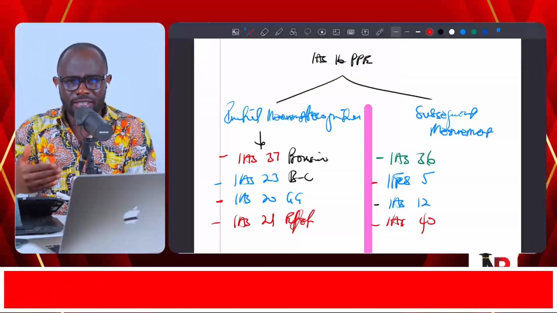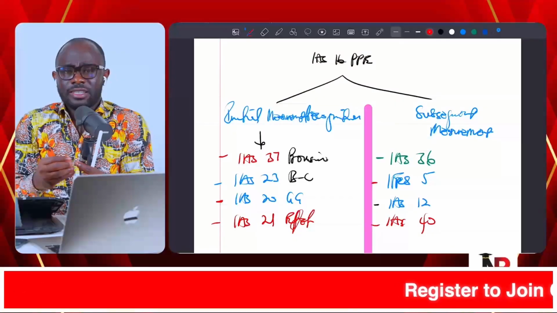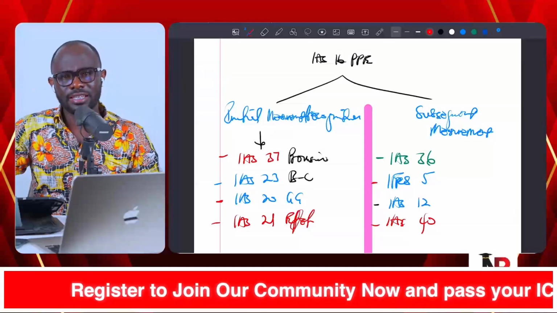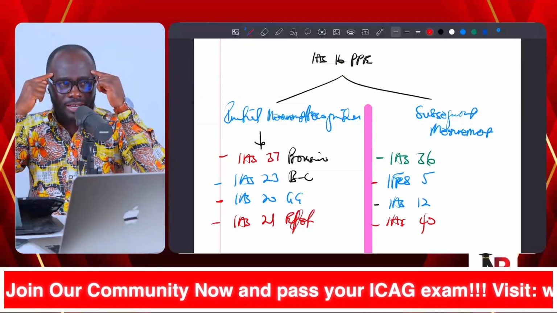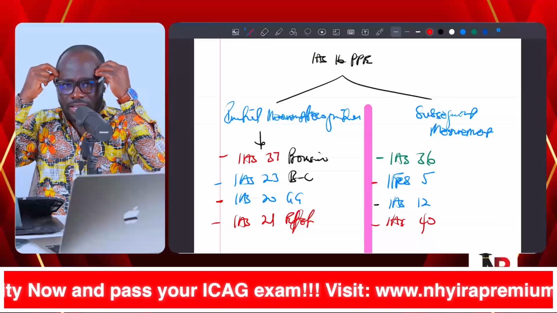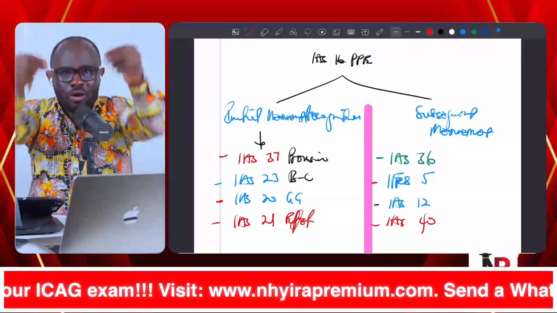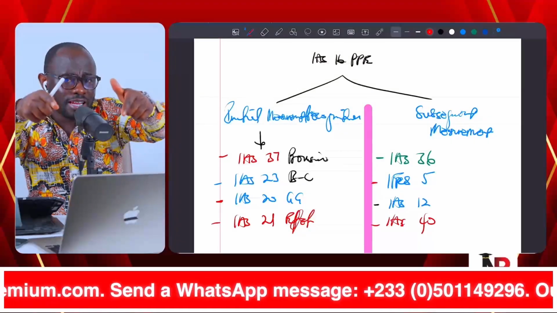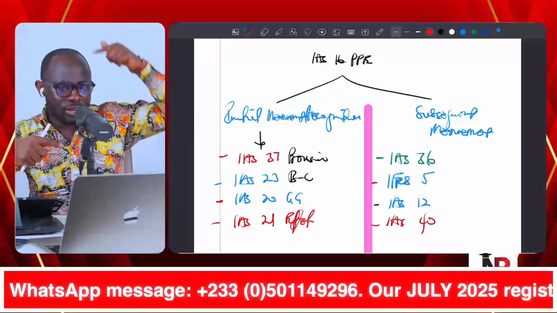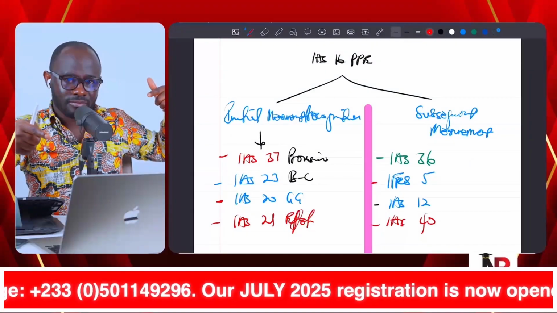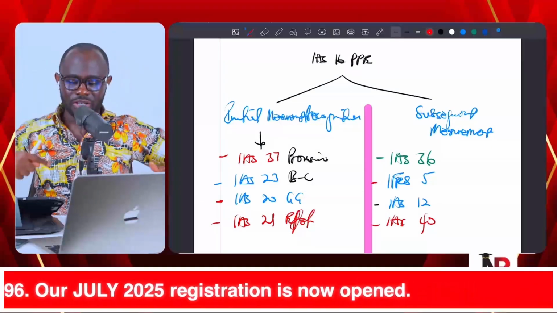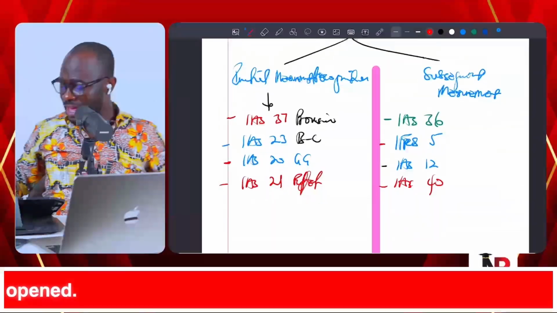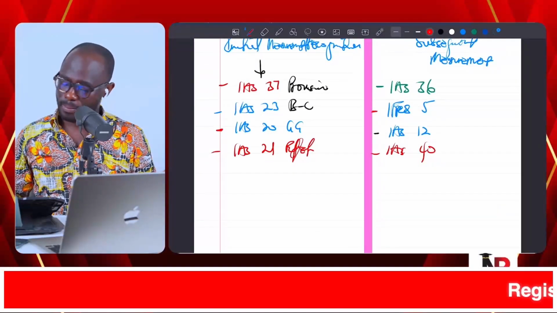When you learn it like that, it makes the standards easier, because you know, oh, this thing that I'm learning, I will apply it in this standard. It makes your brain understand that you can't forget this thing, because you're going to see it in another standard. When you see it in another standard, it becomes a revision, and then you apply it to that standard. I hope you are getting the idea. So that's IAS 16 and the various standards that we need to understand there.